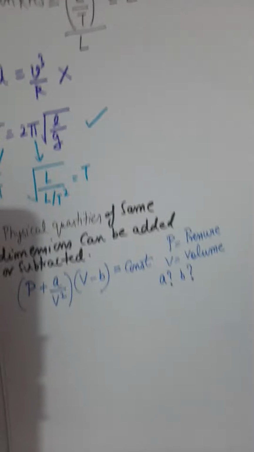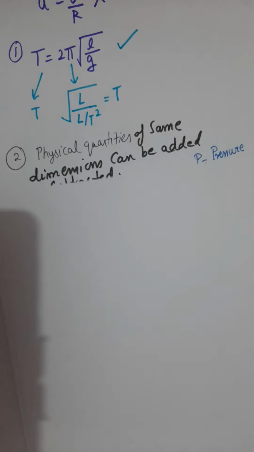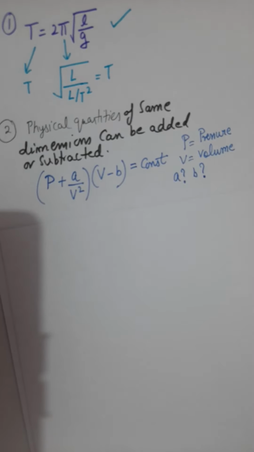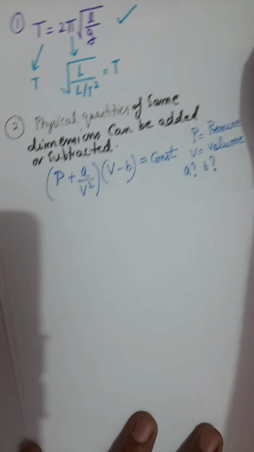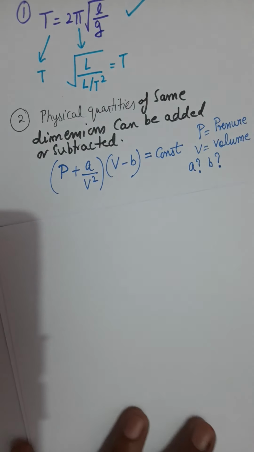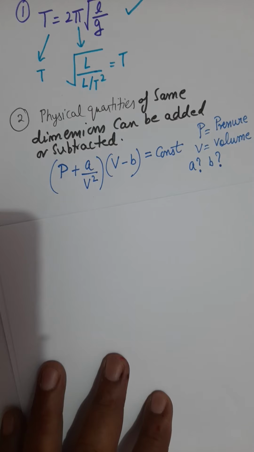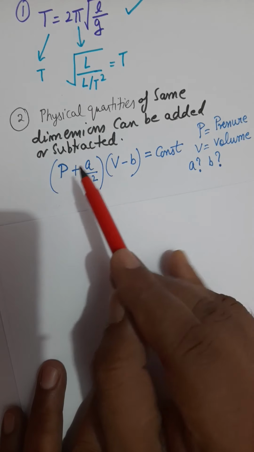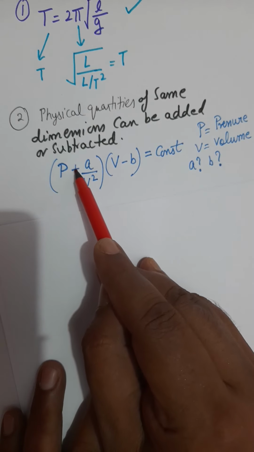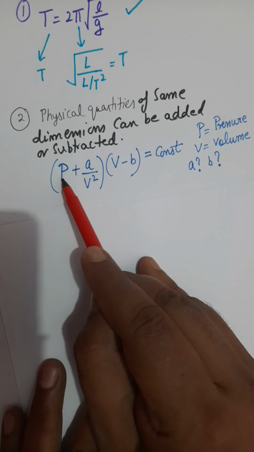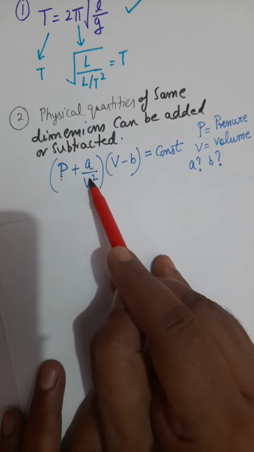So what we can do here is, since we have a plus sign here between pressure P and A upon V square, they are added.